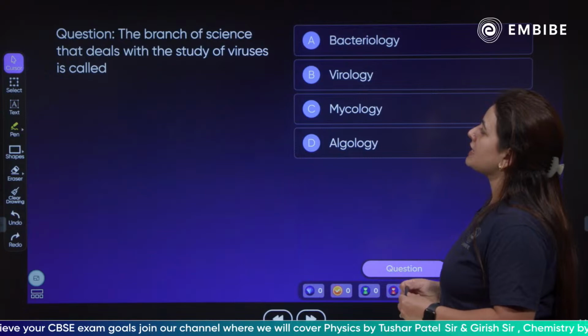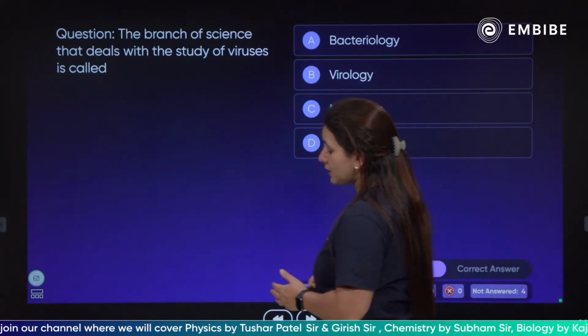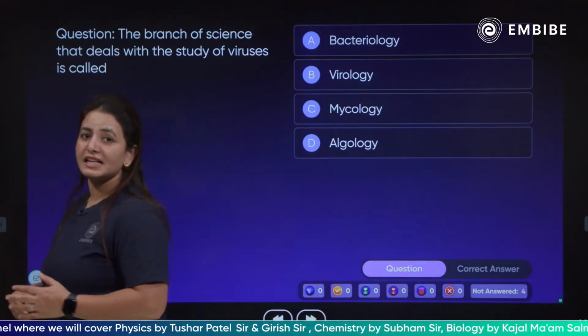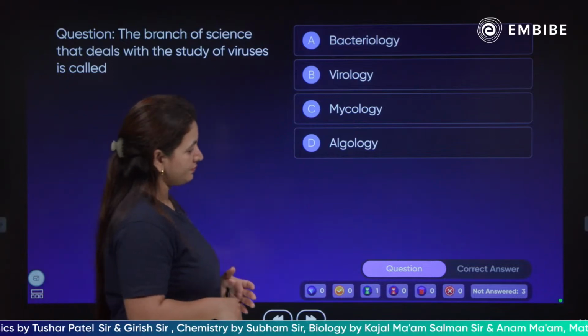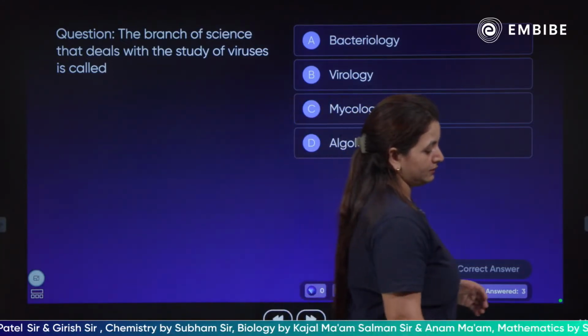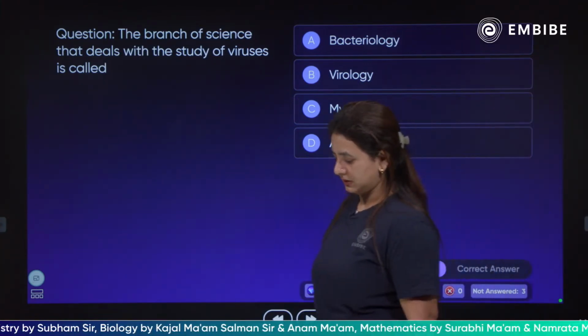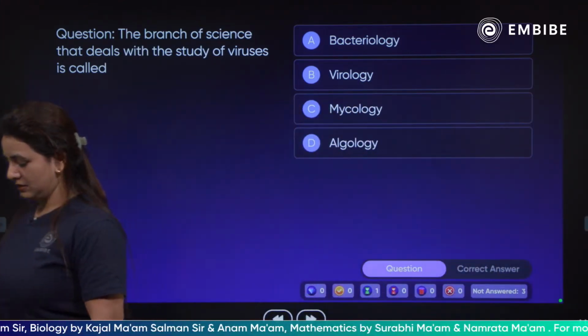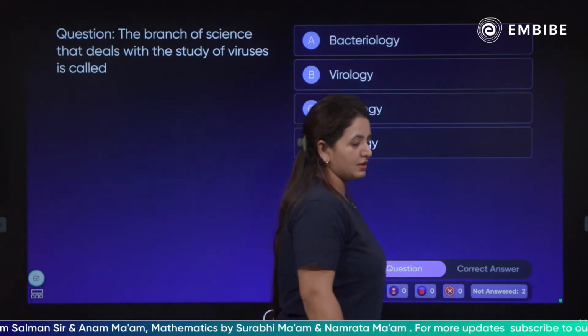The branch of science that deals with the study of viruses is called what? What do you think? There is a branch of science which deals with the study of the viruses. What is it called?